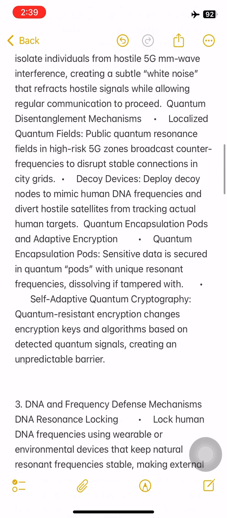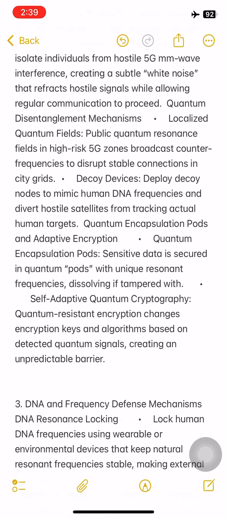Quantum disentanglement mechanisms. Localized quantum fields: public quantum resonance fields in high-risk 5G zones broadcast counter frequencies to disrupt stable connections in city grids. Decoy devices: deploy decoy nodes to mimic human DNA frequencies and divert hostile satellites from tracking actual human targets.